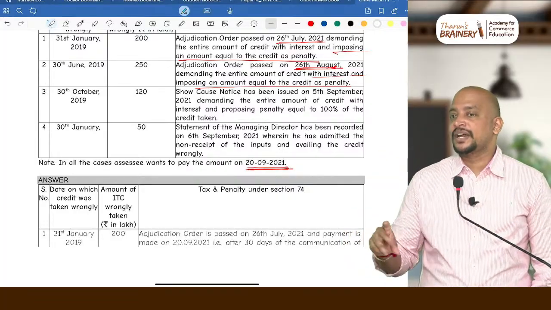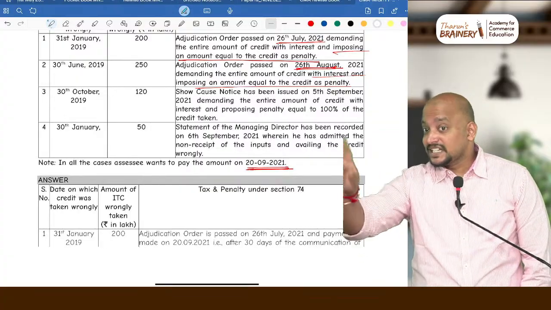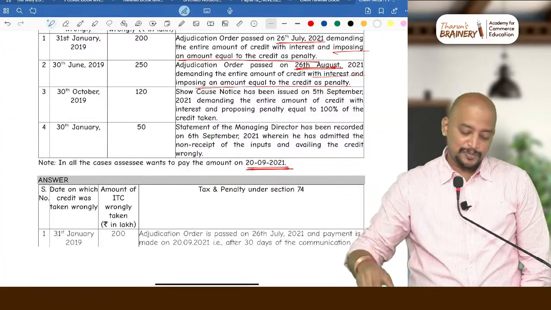Notice is not given, no notice. Before notice itself they paid. If it is fraud case, how much we need to pay? 15%. If it is other than fraud case, no penalty. Okay.